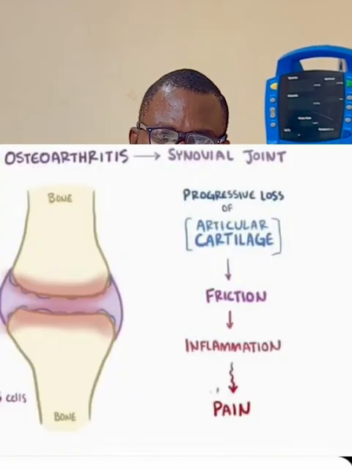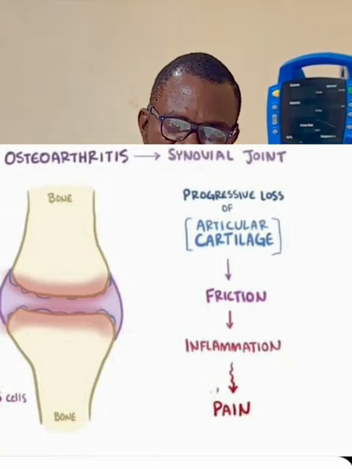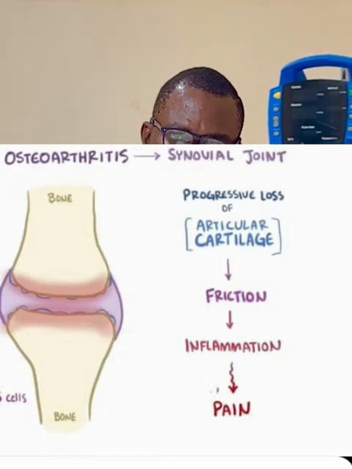I want to discuss the anatomy of a normal bone. We have several bones in the body, and where two or more bones meet, that's what we call a joint. In every joint, in between those bones, there's a coating called articular cartilage, a kind of protective tissue, which allows the bones to rub on each other without causing friction. But in osteoarthritis, there's a wear and tear of the articular cartilage, which gives rise to friction between the bones. And when there's friction, it triggers inflammation, and that inflammation results in pain. That's what happens in osteoarthritis.